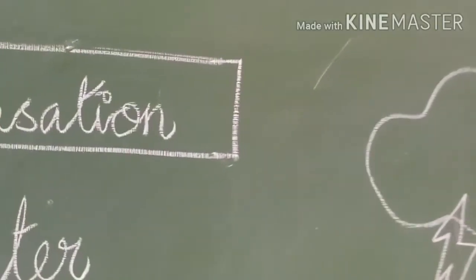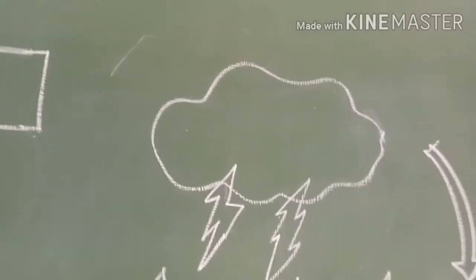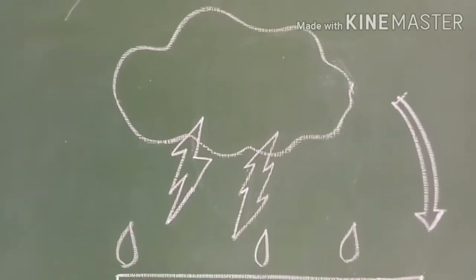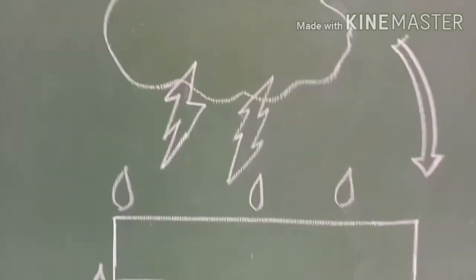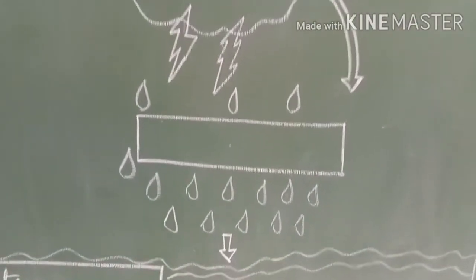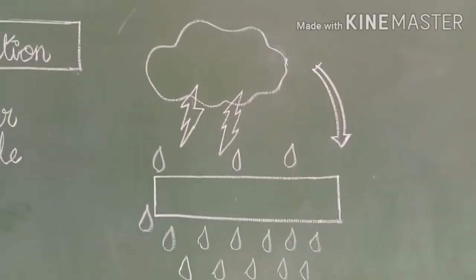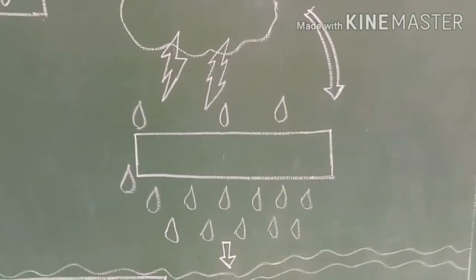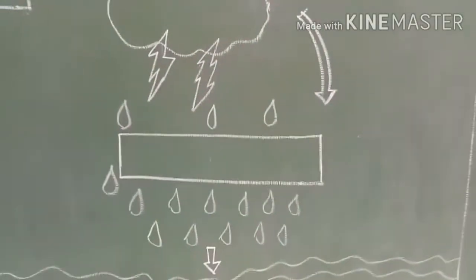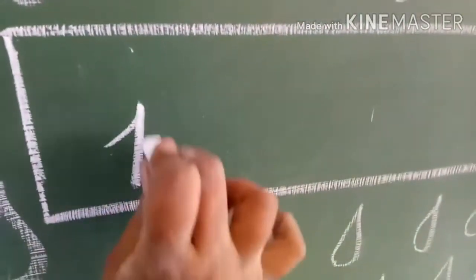And the droplets of water make clouds. When the clouds get heavy, the droplets will be falling down. And this process is called, you know that very well, precipitation. What is that? Precipitation. So what you have to do? You should write the name of the process in this box. Precipitation.